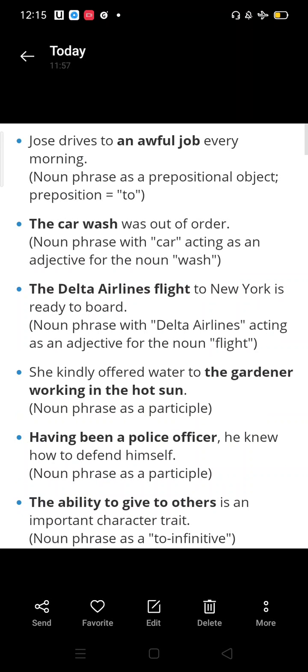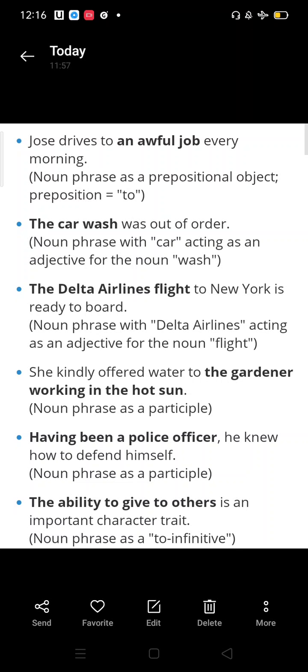The car wash was out of order. Here the noun phrase with car is acting as an adjective for the noun wash. The Delta Airlines flight to New York is ready to board. So the noun phrase here is Delta Airlines, acting as an adjective for the noun flight. She kindly offered water to the gardener working in the hot sun. So you can see here the gardener working in the hot sun is the noun phrase which is acting as a participle.